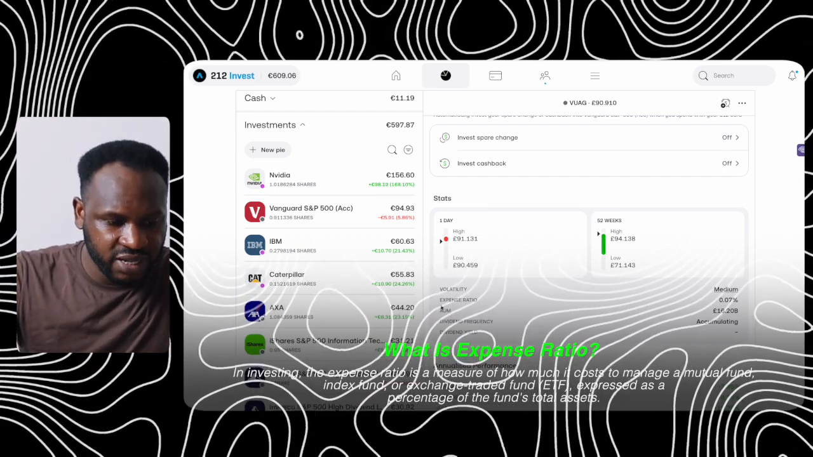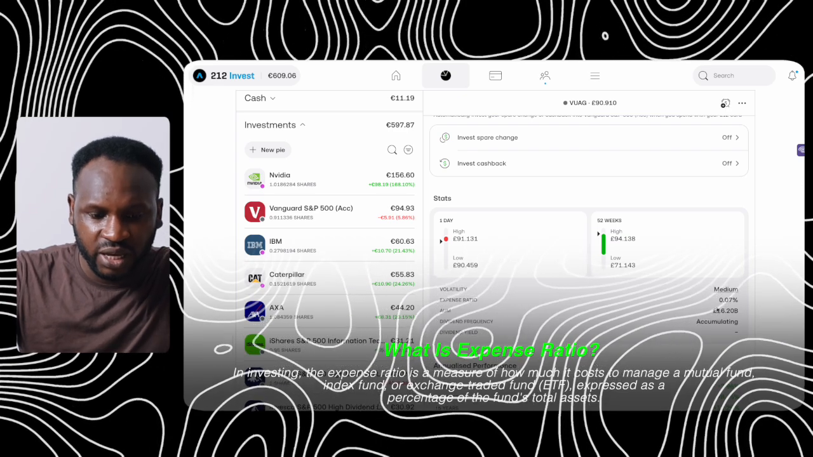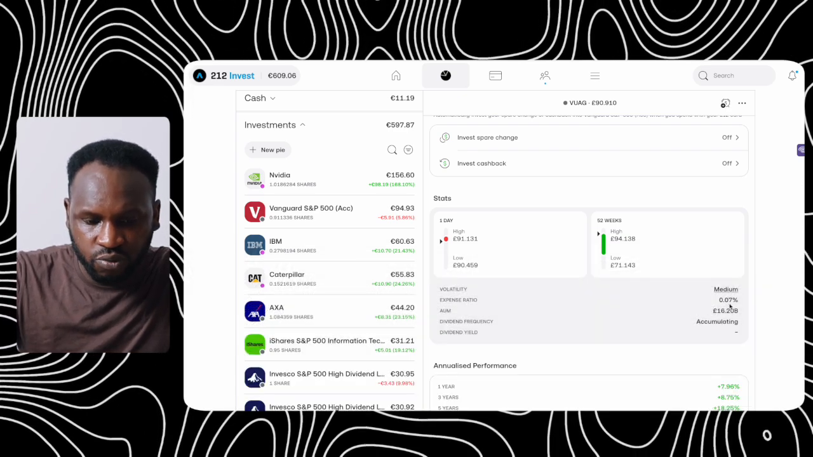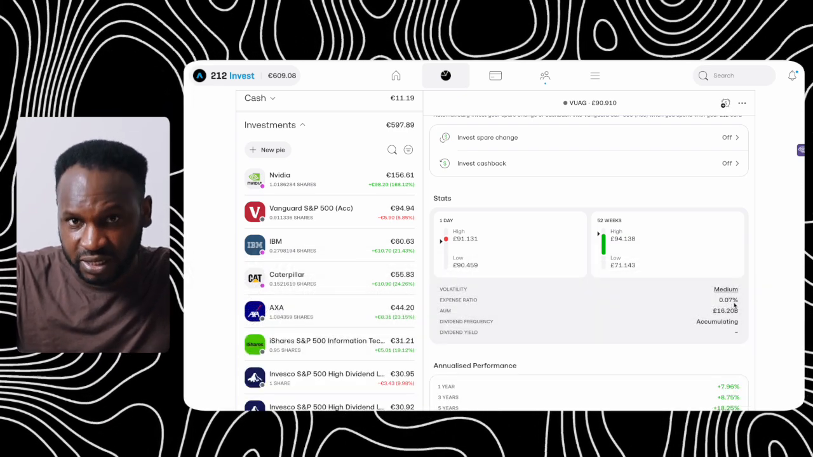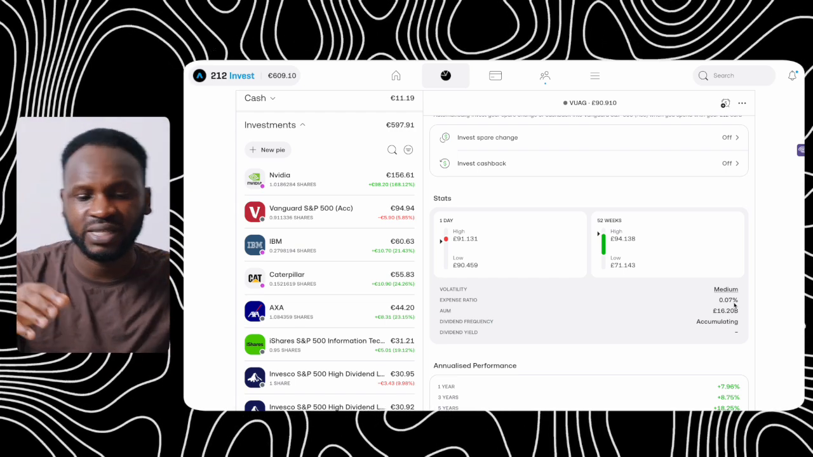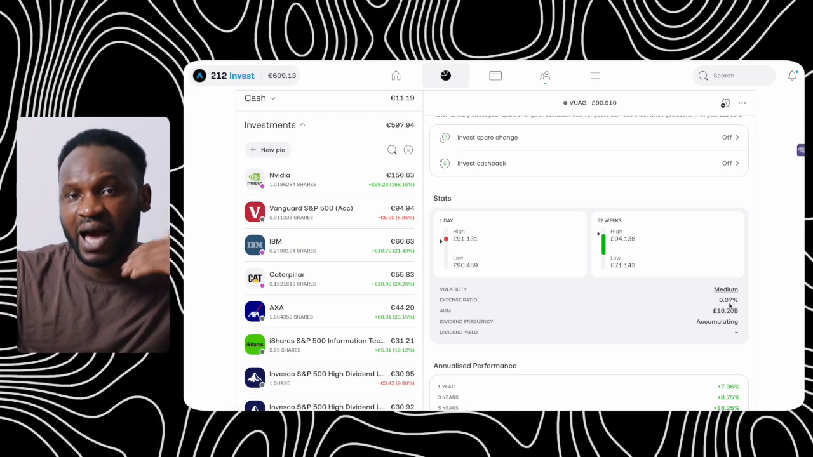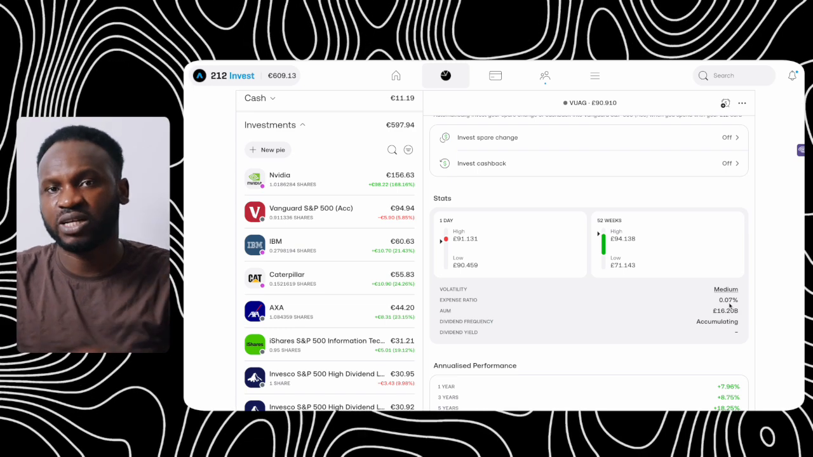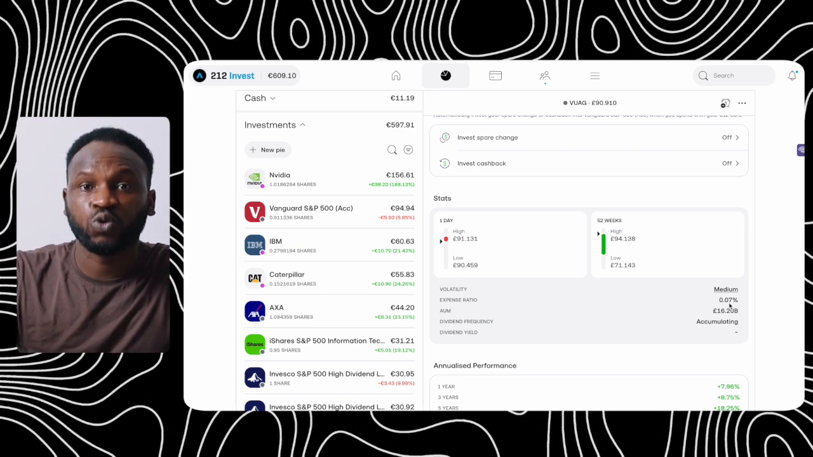So when we come here, you can see where they say expense ratio is 0.07%. This is the amount you are going to pay. So for them to manage your money, this is the amount of money you are going to pay at the end of the year. So that is one thing that you need to pay attention to. So you should pay attention to this.